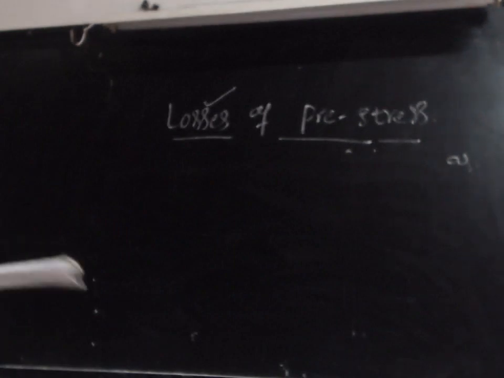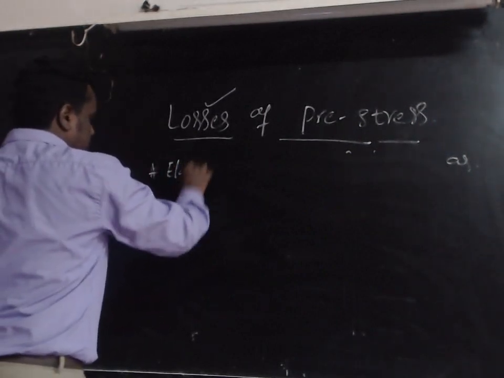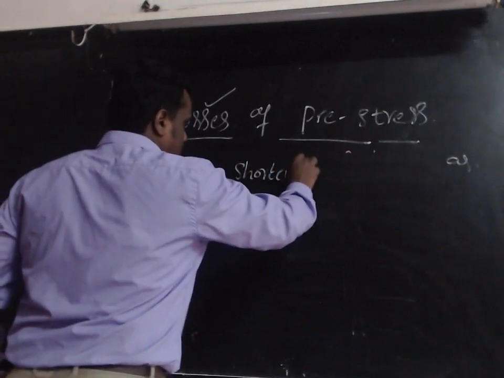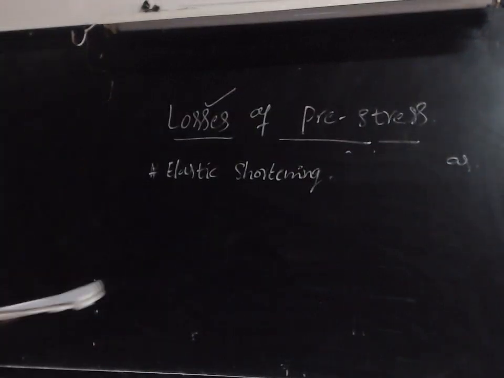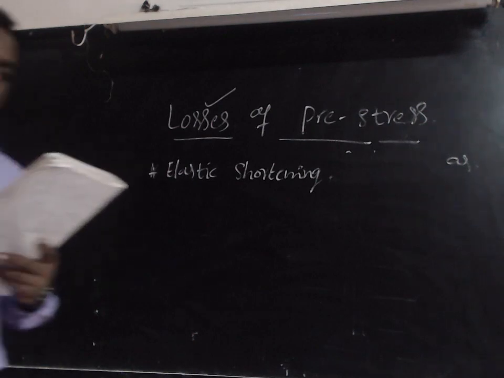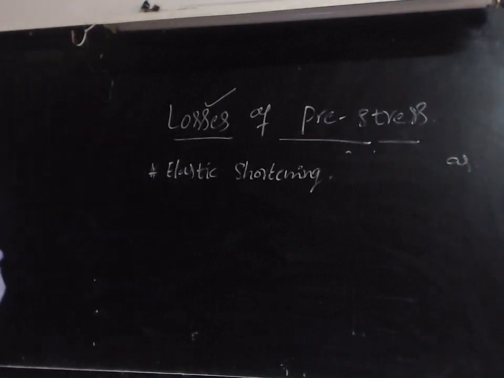So first, the first one is elastic shortening. Elastic shortening or elastic deformation, both are the same. The initial pre-stress is achieved by pulling the steel cable using the jack system.